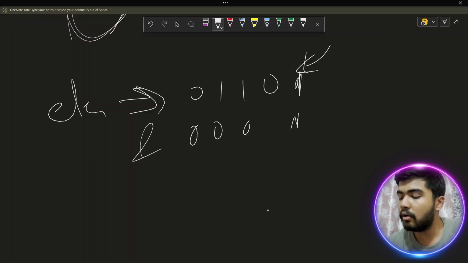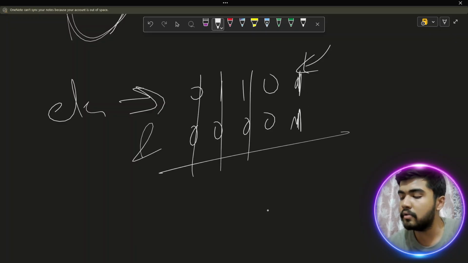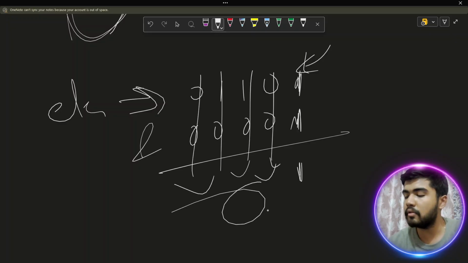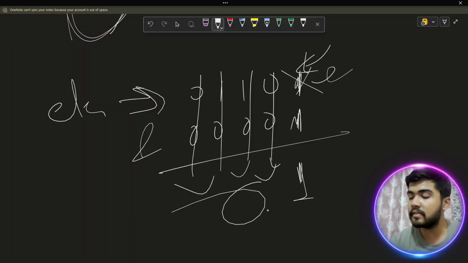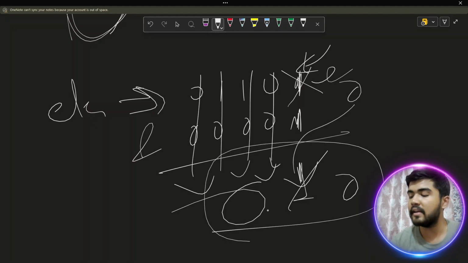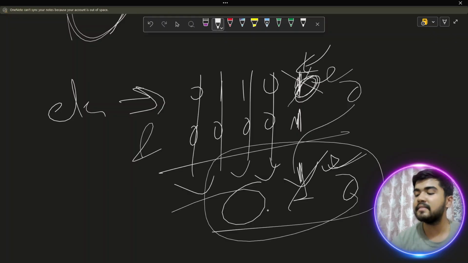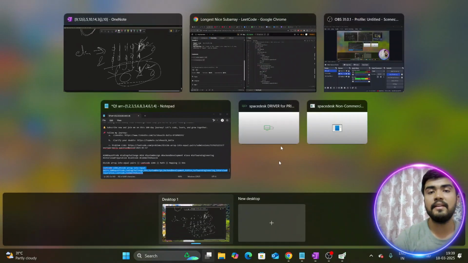All the other bits become 0, so all of these result in 0 only, and this last bit gives you 1 if it is set. If it is not set, it is 0, then this also gives you altogether 0, so your entire result is 0. If your entire result is 1, that means the last bit of the element is set.